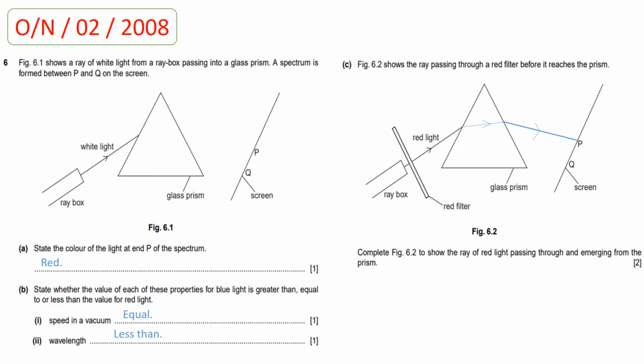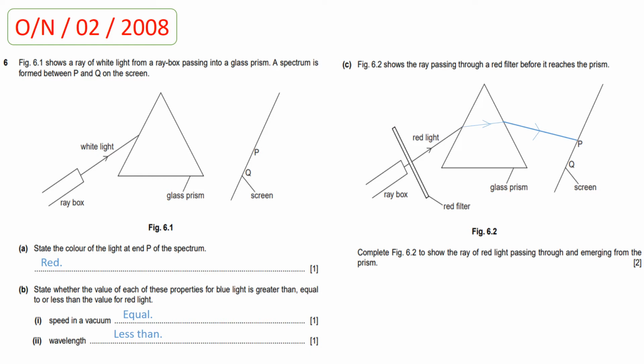Now students, the next question is taken from October-November paper 2 2008. In this question, figure 6.1 shows a ray of white light from a ray box passing into a glass prism. A spectrum is formed between P and Q. So P and Q are the points mentioned on the screen. In part A, state the color of light at end P of the spectrum. So students, the point P is above point Q, and at point P, the spectrum produced is of red color.